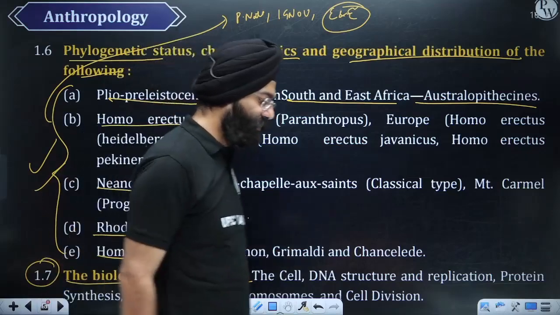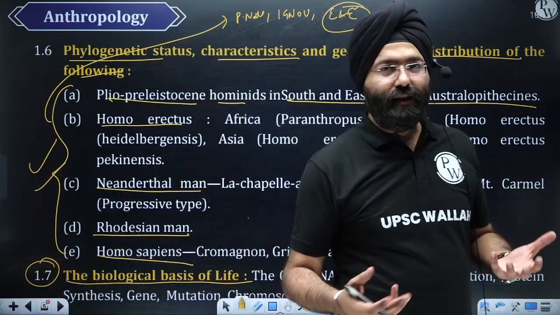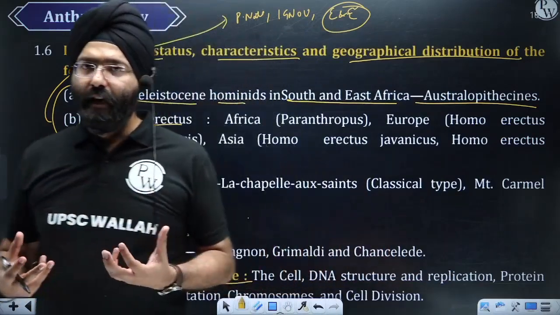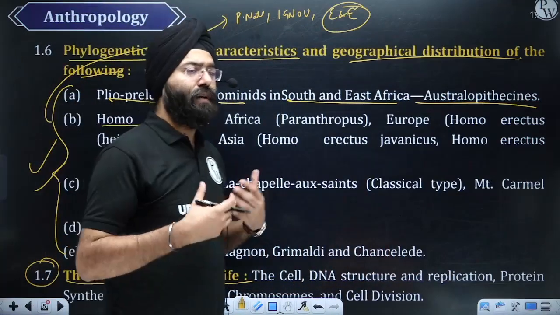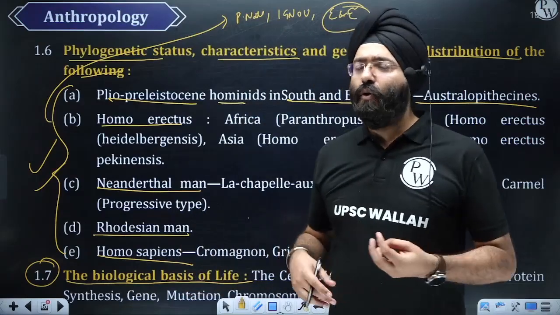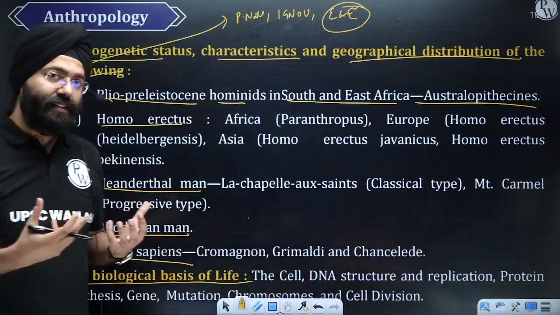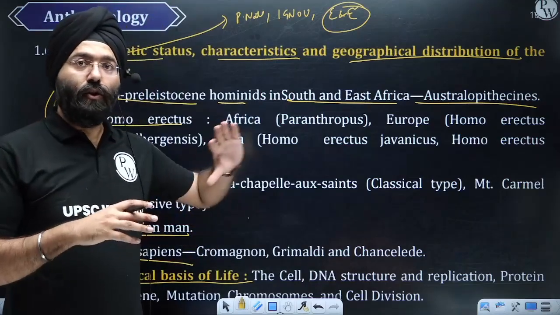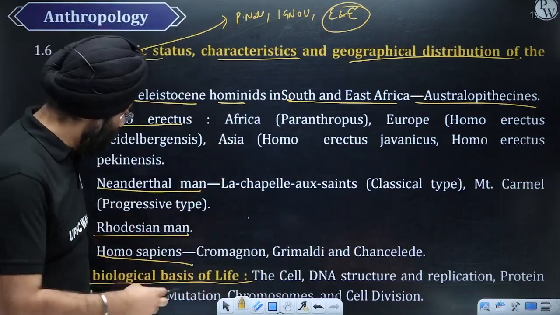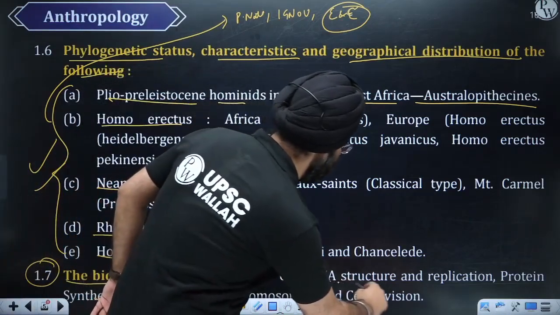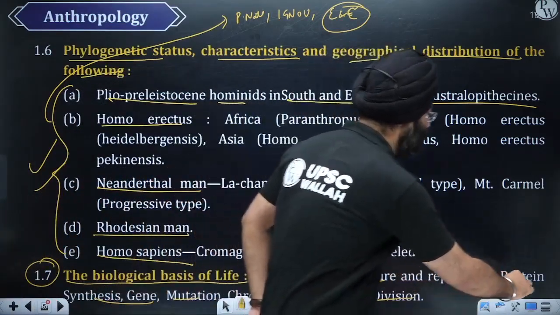Again, see, throughout your life till class 10th, if you had biology, probably after that also, you were studying what is a cell, how cell divisions take place, what is mitosis, what is meiosis, and the various dimensions associated with the various cell organelles. So we're going to study genes, mutation, what is a cell, DNA structure, cell division, protein synthesis.